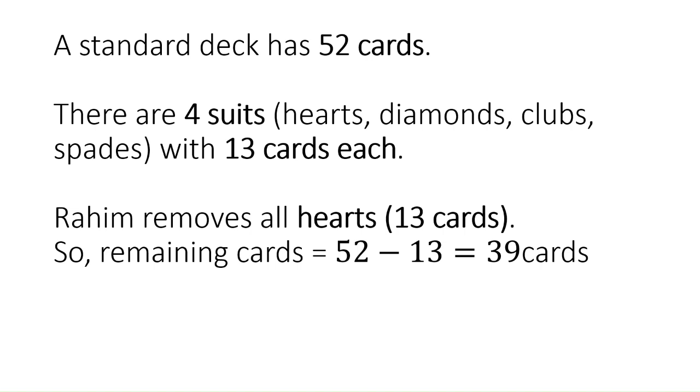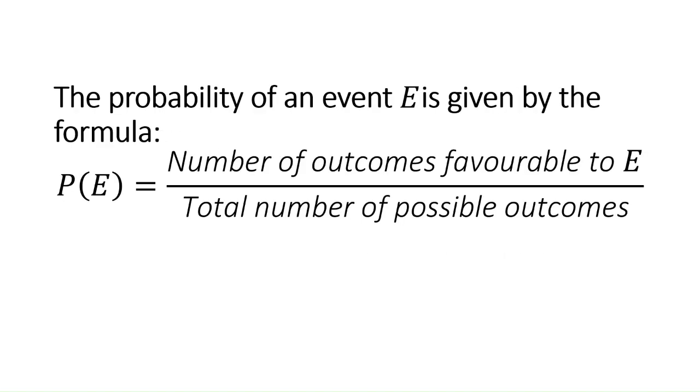Let us recapitulate the basic formula once again. The probability of an event E is given by P of E is equal to the number of outcomes favorable to E by the total number of possible outcomes. In this way, we find the probability of a particular event.